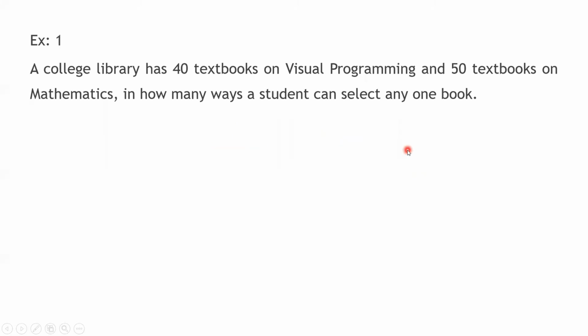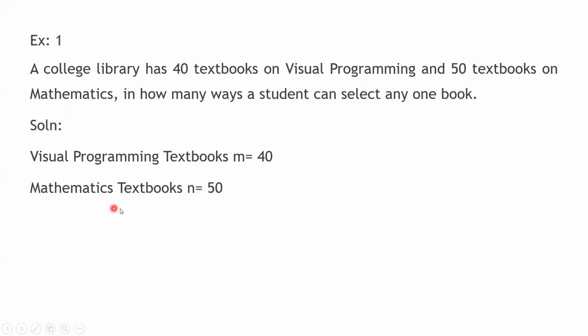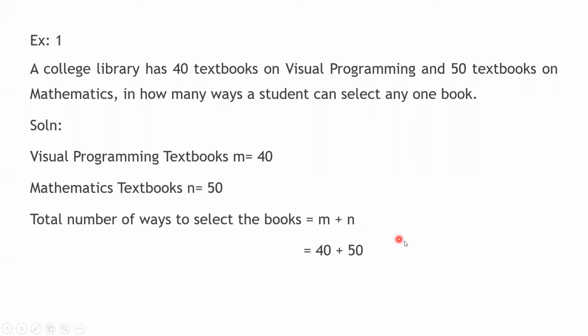Let us see the solution. Visual programming textbooks, M is equal to 40. Mathematics textbooks, N is equal to 50. Total number of ways to select the books will be M plus N. Just now you have seen the formula. So it will be 40 plus 50, that is 90 ways.